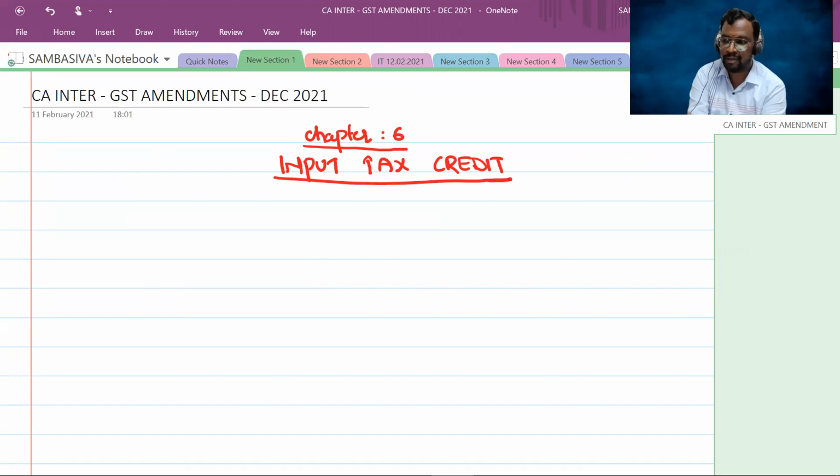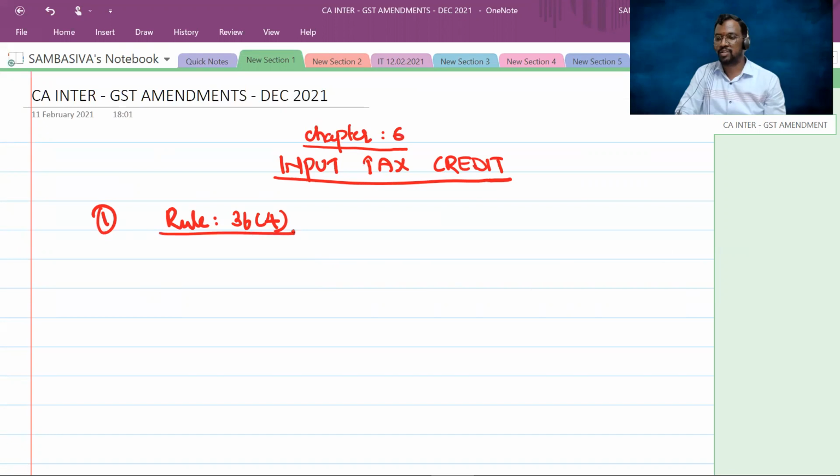Now the first amendment is from rule number 36(4). See what rule 36(4) explains. It explains about restrictions on availment of input tax credit with respect to the invoices or debit notes not uploaded by the suppliers in their GSTR-1.